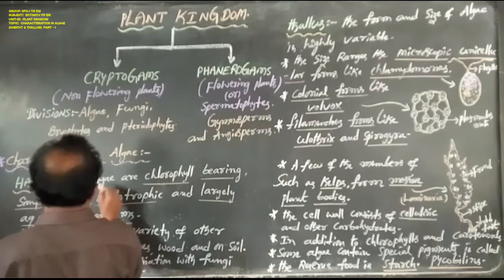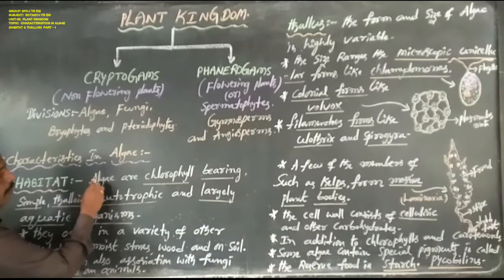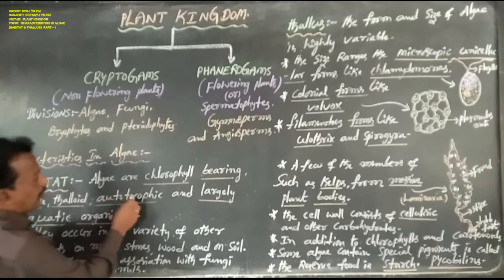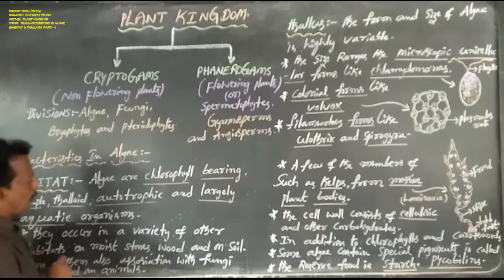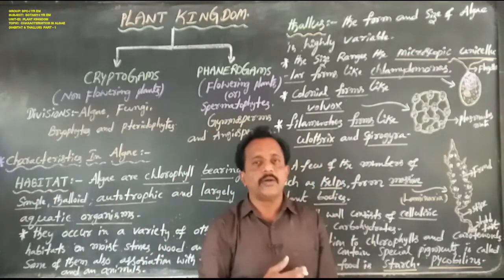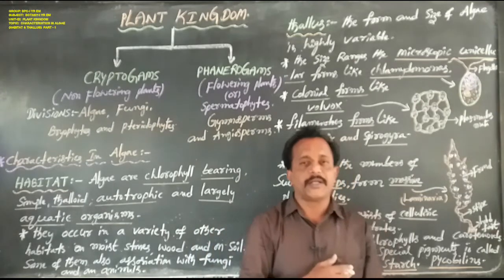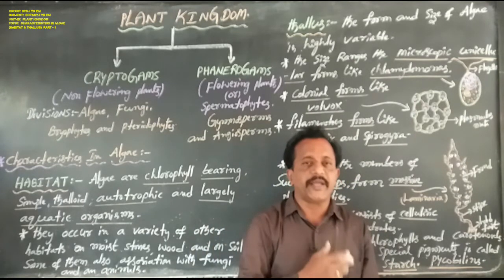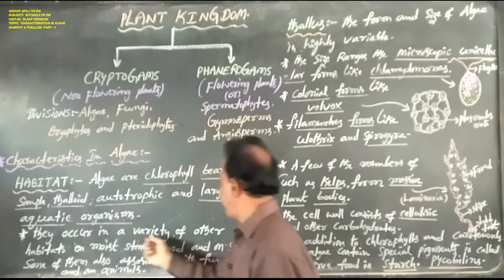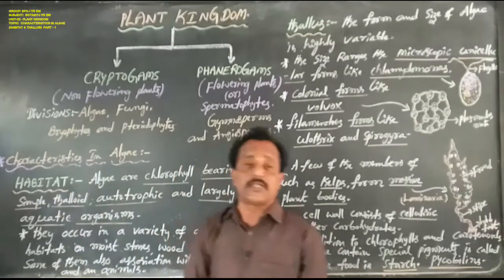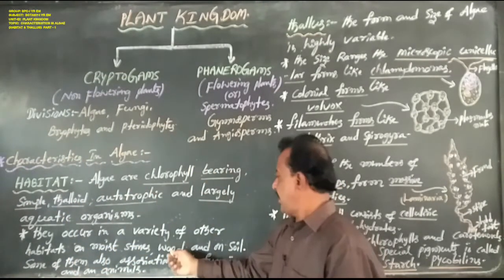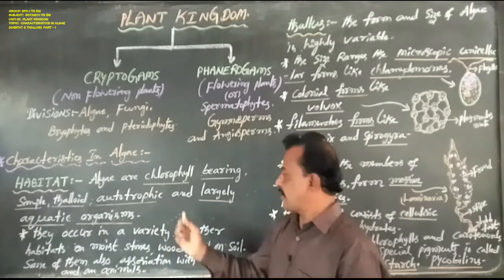This is one important character: algae are chlorophyll bearing, simple, thalloid, autotrophic and largely aquatic organisms. Aquatic means growing or living in water, such as fresh water and marine water. Next, they also occur in a variety of other habitats, especially on moist stones, wood, and also on soil.